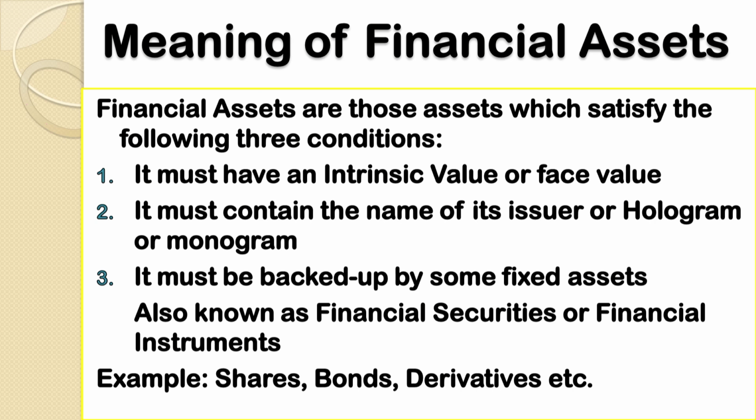Point number 2 is, it must contain the name of its issuer, or the name of its issuing body, or it must contain certain holograms, or certain monograms. So, the second important feature associated with financial assets is that it must contain the name of its issuing body. That means, who has issued such financial instruments, the name of the issuer must be clearly mentioned on those instruments. It must be clearly visible, and it must contain the official hologram or monogram of that particular company or the releasing body.